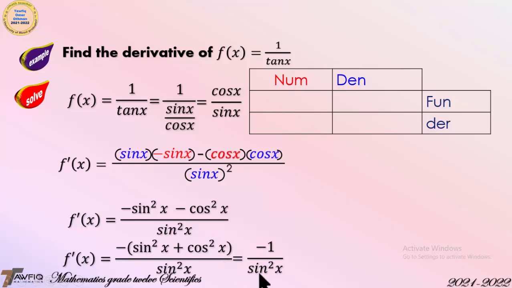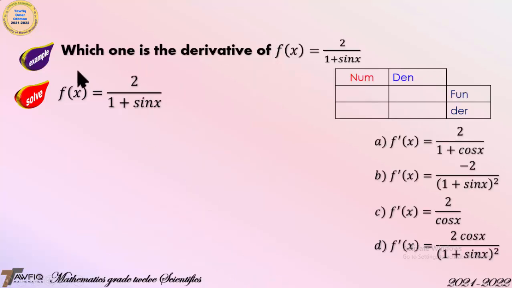Example, which one is the derivative of f(x) equal to 2 over 1 plus sine x? As you know that here numerator is 2 and the denominator is 1 plus sine x. And now the derivative of the numerator, which is 2, is 0, and the derivative of the denominator is the derivative of 1, which is 0, plus the derivative of sine x, which is cosine x. Then the derivative of the denominator is cosine x.